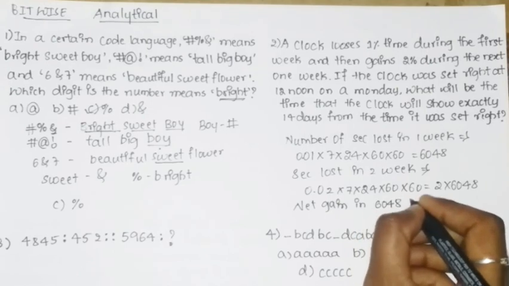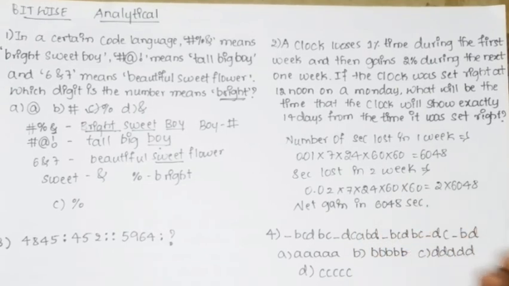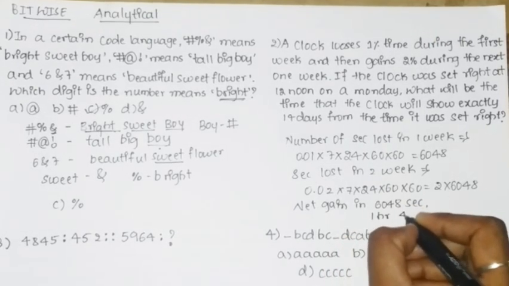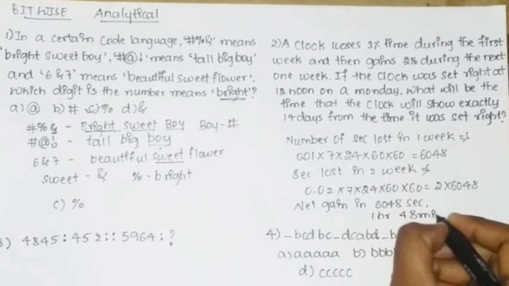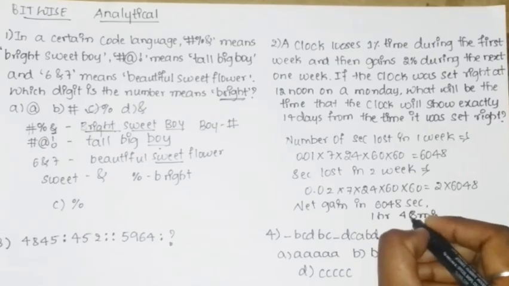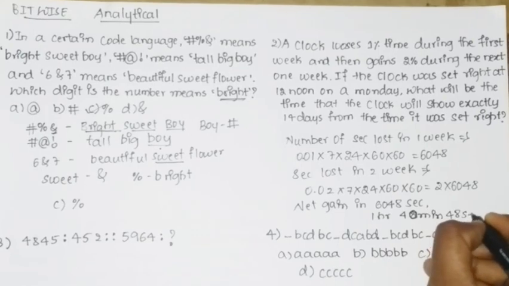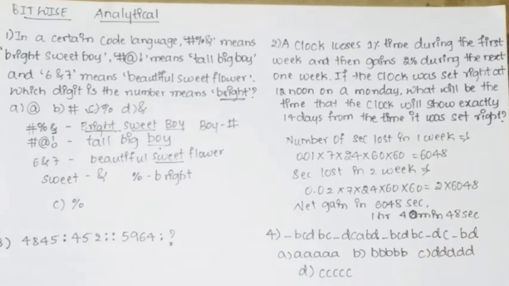The net gain is 6048 seconds, which is 1 hour 40 minutes 48 seconds. So the net gain, 1 hour 40 minutes 48 seconds, is the answer for this question.